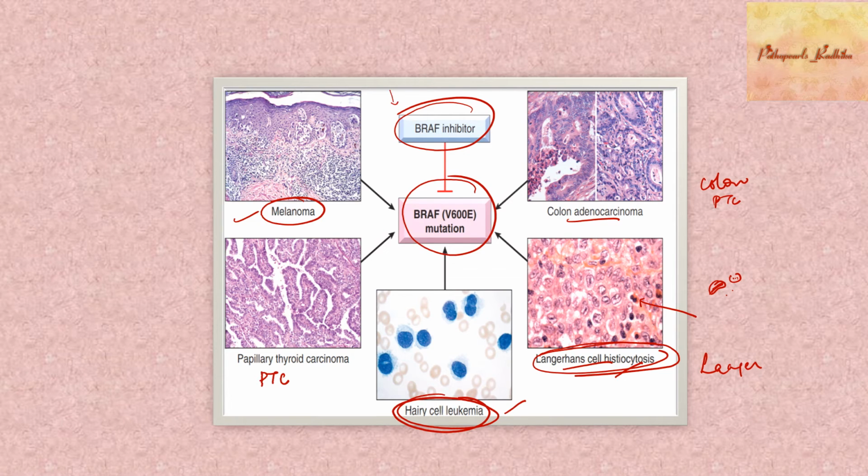So can anyone tell a name of a drug which is a BRAF inhibitor? Anyone? So what drug can be used to inhibit BRAF? So you have many drugs, but certain drugs you have to remember. So what is that BRAF inhibitor which is used in the treatment of certain tumors which can harbor these mutations? So you have a drug called vemurafenib. Okay, vemurafenib.